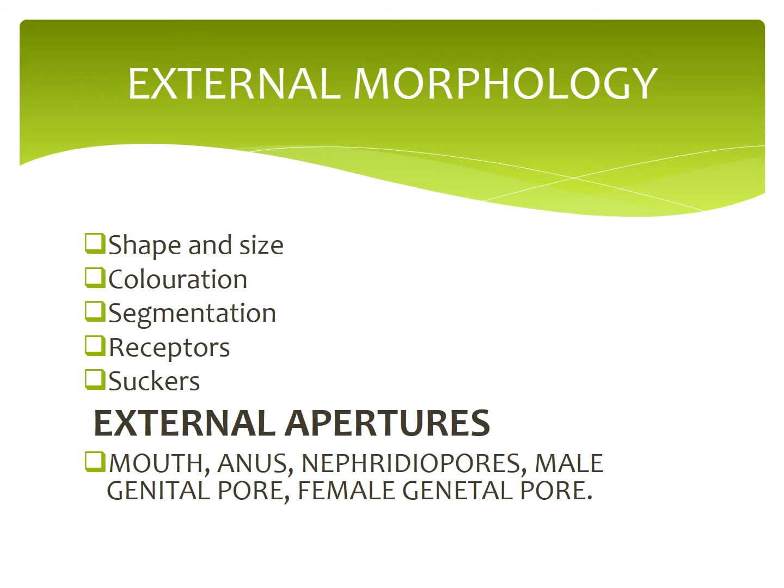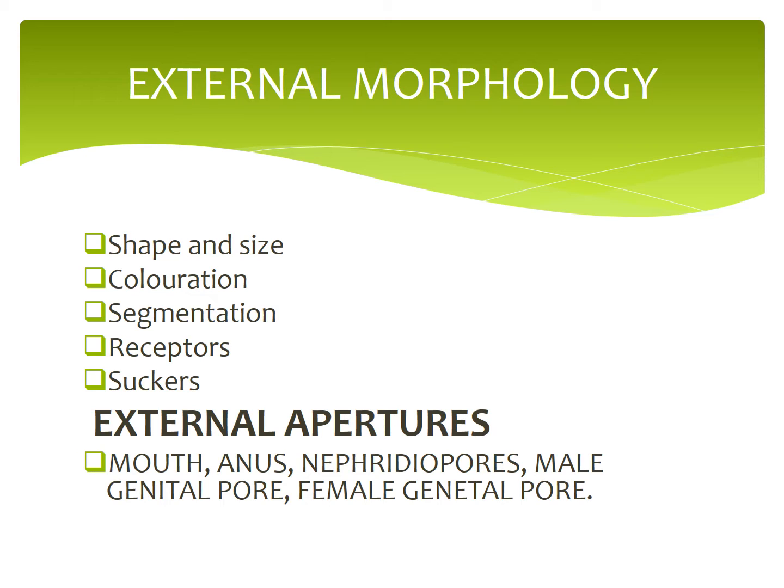Coloration of leech. Dorsal side is olive green in color. Ventral side is orange yellow or orange red in color. Those two colors only: olive green on the dorsal surface, orange yellow on the ventral surface. Segmentation. Metamerism is the segmentation of the body. The body is metamerically divided into 33 segments.